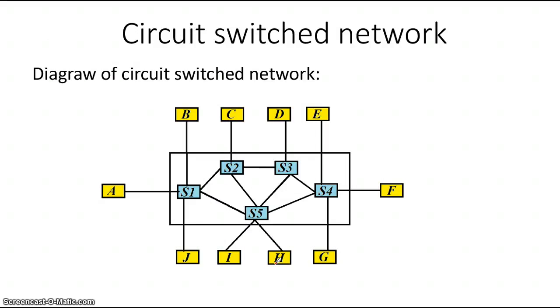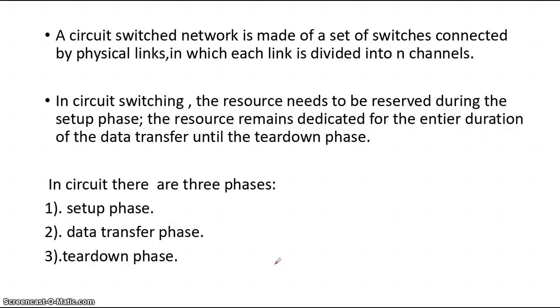As you are seeing, this is a diagram of a circuit-switched network. A circuit-switched network is made of a set of switches connected by physical links, in which each link is divided into n number of channels. In circuit switching, the resources need to be reserved during the setup phase. The resources remain dedicated for the entire duration of the data transfer until the teardown phase.